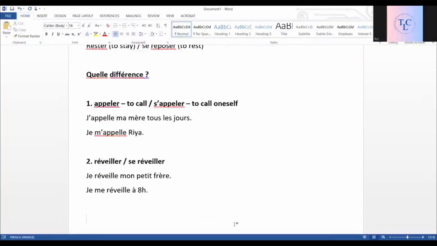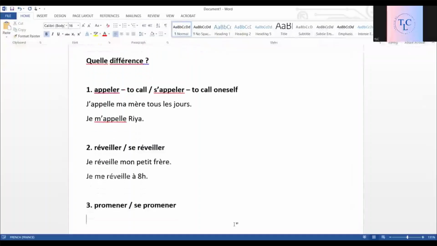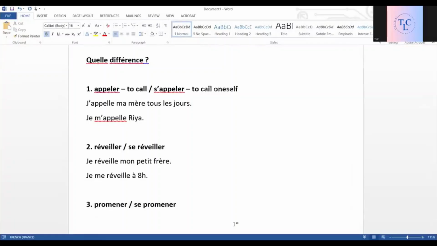So, this is another example. And let's take one more example: promener and se promener. Both are to walk, but promener is a normal verb, so the action is on someone else, something else, and se promener is on oneself.